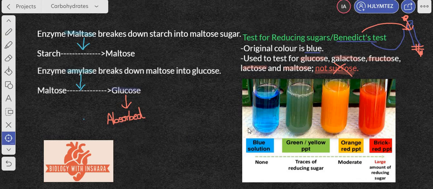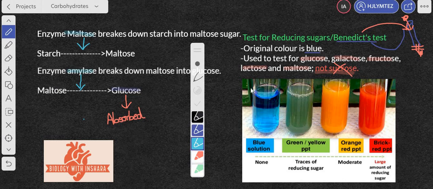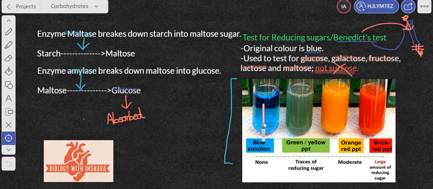So after having placed it here, this is your observation, right? This should be what you observe in the beaker. If it's blue, which is the original color of the Benedict's solution, it means there is no reducing sugar, as it says here, none. If it turns green or yellow, there may be traces of reducing sugar in there. If it's orange or red, expect a moderate amount. But if it's brick red, it means there's a large amount of reducing sugar.